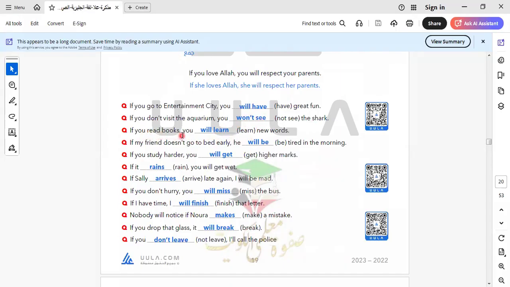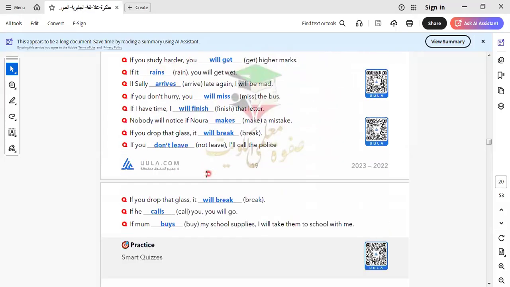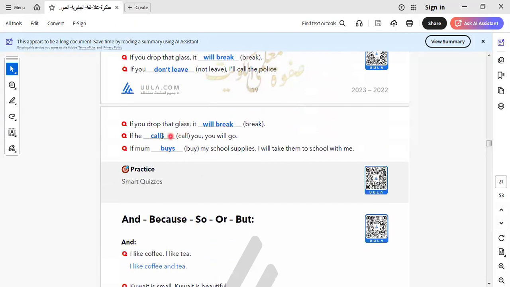If you read books, you will learn new words. If my friend doesn't go to bed early, he will be tired. If you study harder, you will get higher marks, as we know from these examples. Okay, I leave the rest for you to do by yourself. If you drop the glass, it will break, not will be. Here we have the opposite. Here is will go. So the answer here is if he calls.